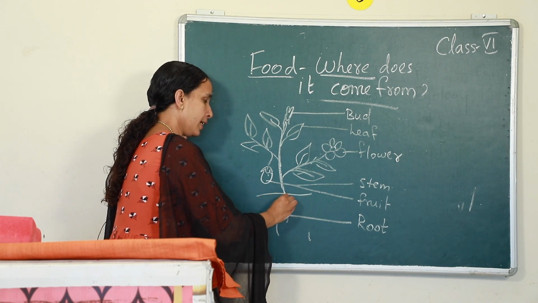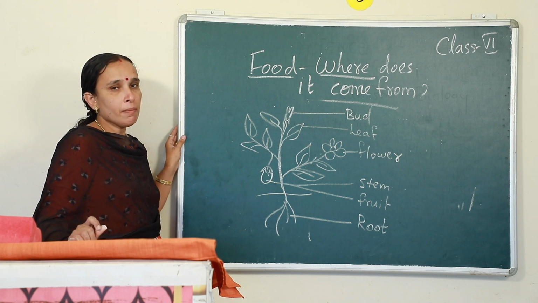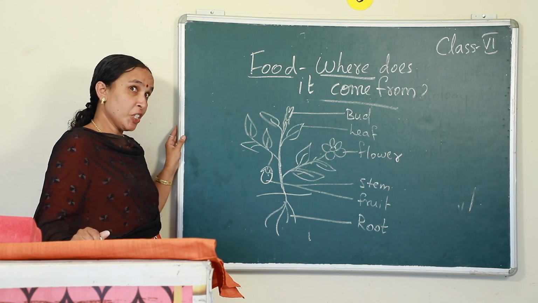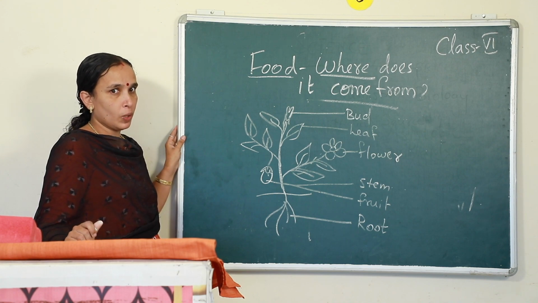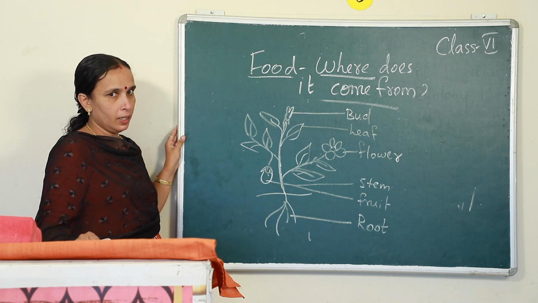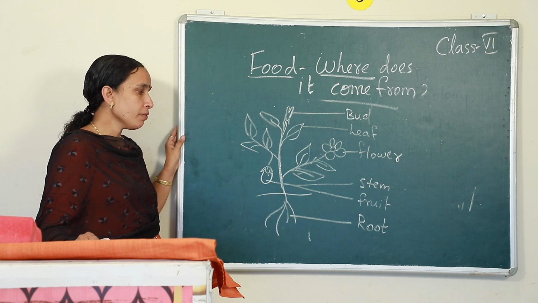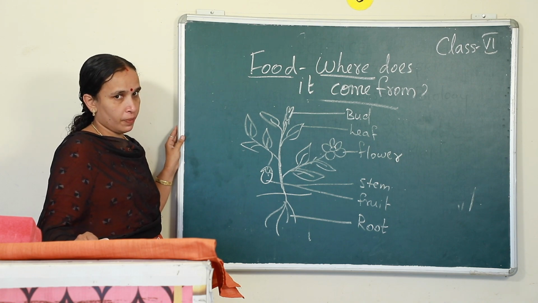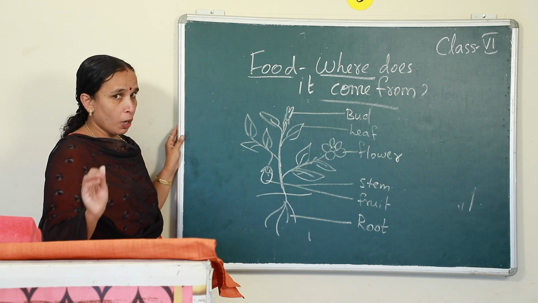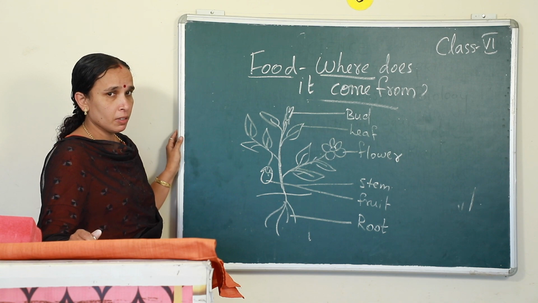So, we told that the majority of food items which we use comes from plants, isn't it? Now, which part of the plant is the food item which we take? For example, if you take the case of spinach, which all parts of the spinach do you eat?